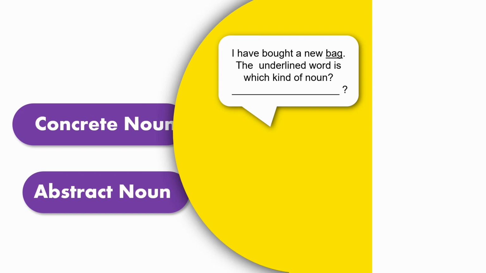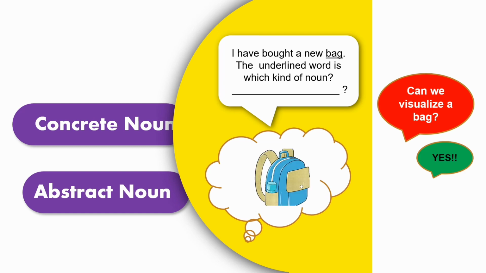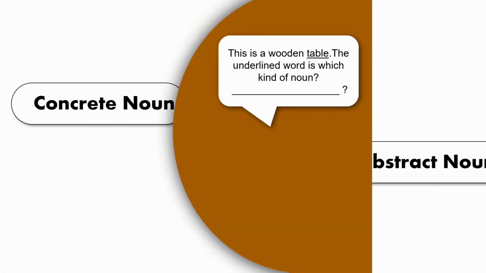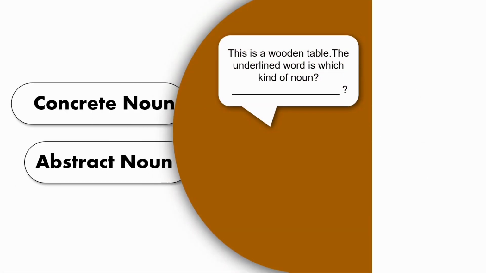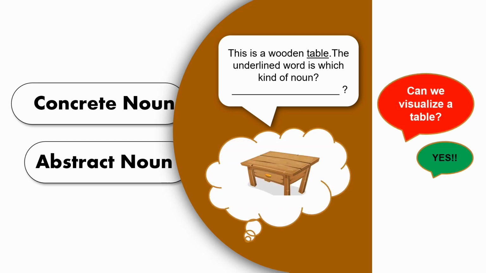Now let us have a short quiz related to our today's topic. I have bought a new bag. The underlined word is which kind of noun? Can we visualize a bag? Yes, so it would be concrete noun. This is a wooden table. The underlined word is which kind of noun? Table. Can we visualize a table? Yes. Concrete noun.